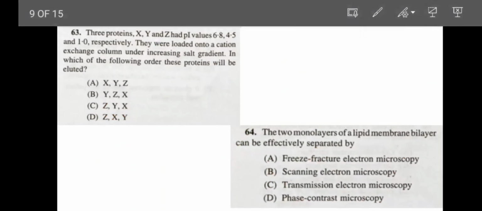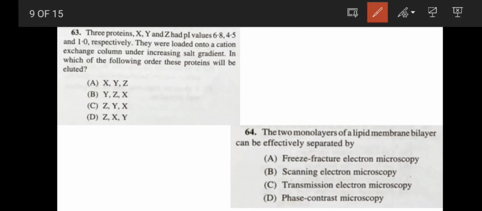Now coming to question number 63. Three proteins X, Y, Z have PI values of 6.8, 4.5 and 1, respectively. They were loaded in a cation exchange column under increasing salt gradient. In which of the following order will these proteins be eluted? See here, they have not given you the pH value of the buffer. So here you have to determine the sequence of elution based on the PI values.